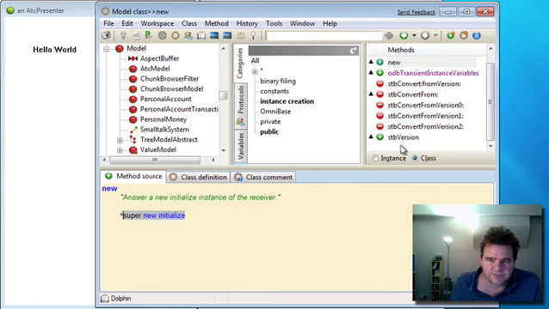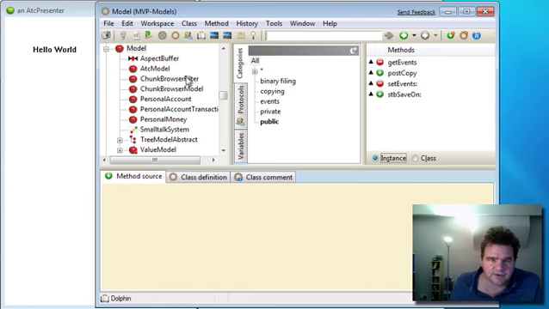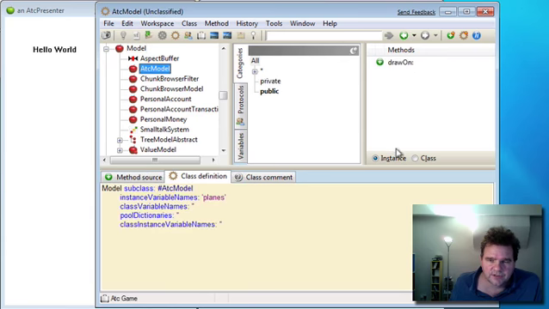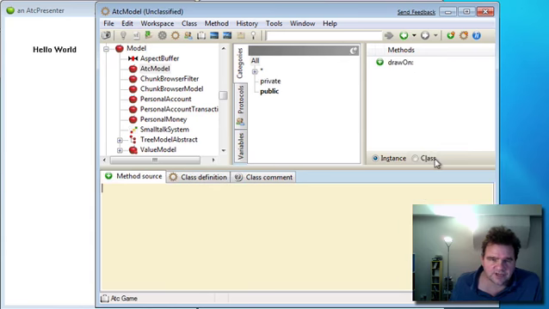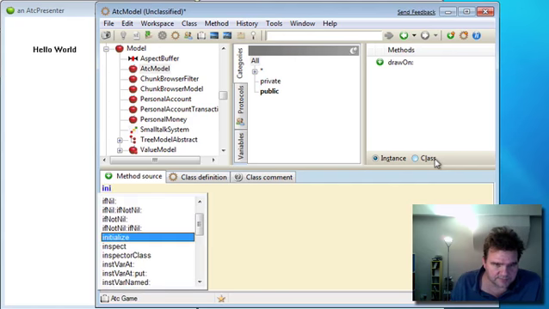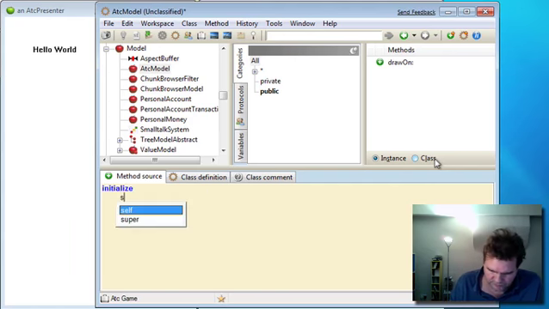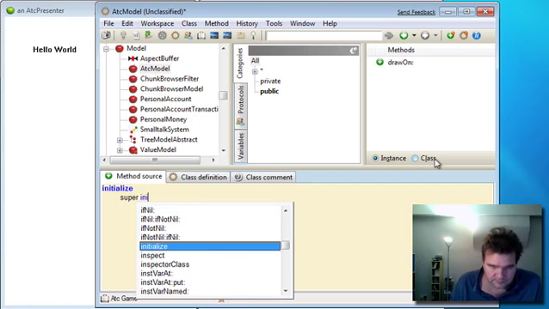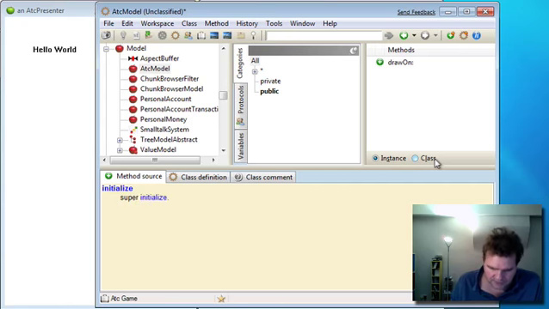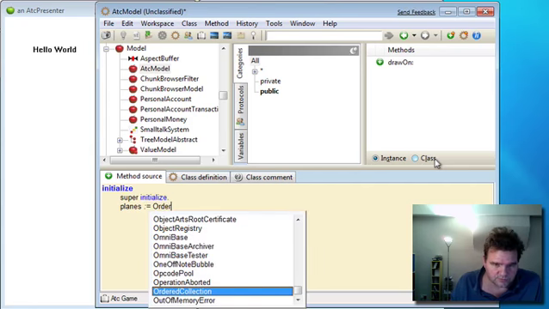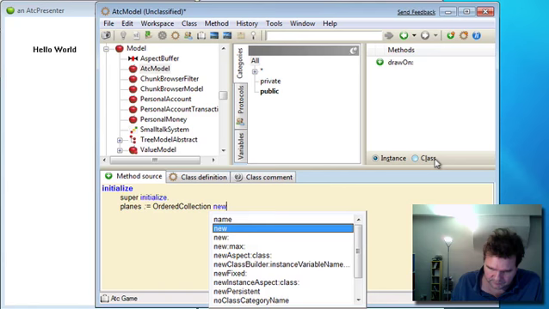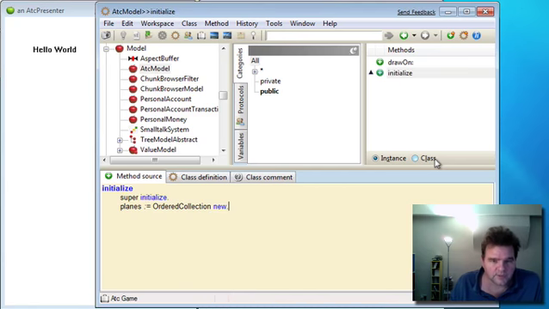So what we'll do is in our ATC model, we'll create an initializing method, which we'll call super initialize, and also it's going to initialize our planes instance variable to OrderedCollection new.